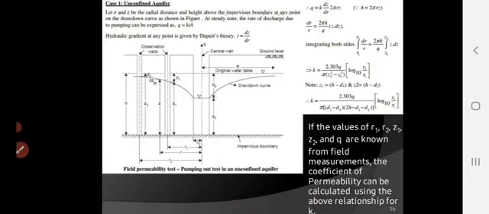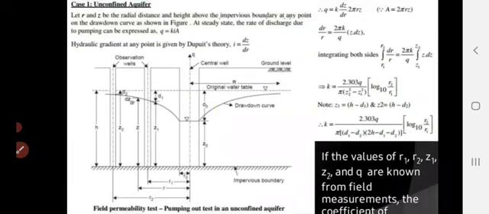Now here is the description. Let r and z be the radial distance and height above the impermeable boundary at any point on the drawdown curve, as shown in the figure. At steady state, the rate of discharge due to pumping, meaning Q, as per Darcy's law is